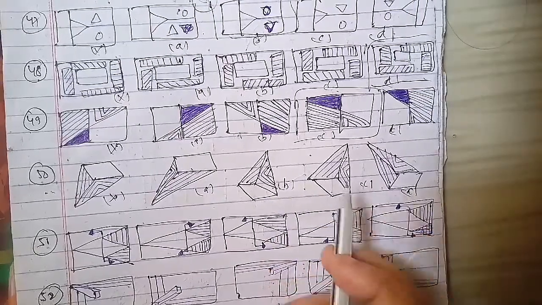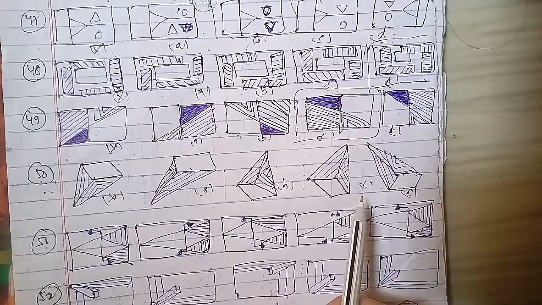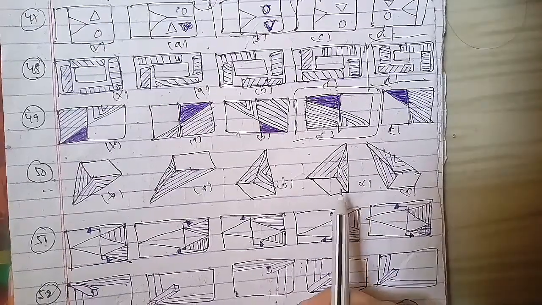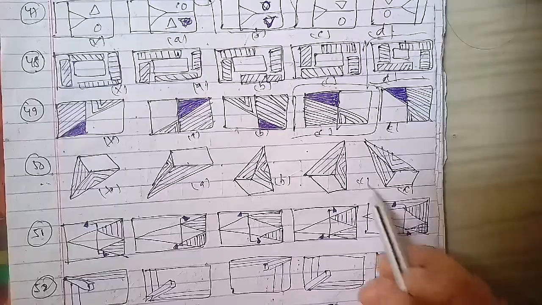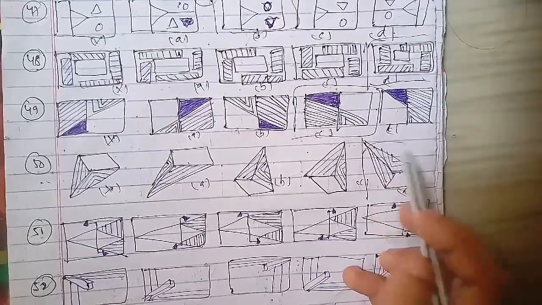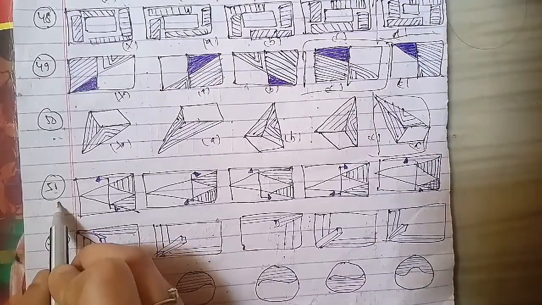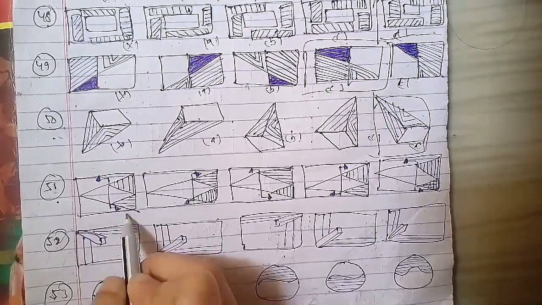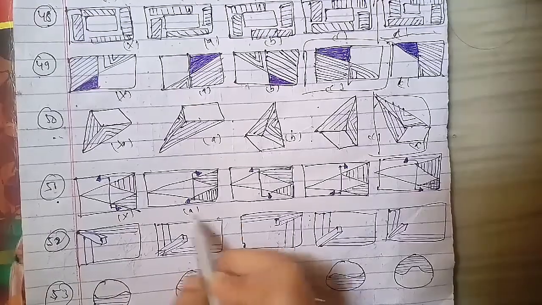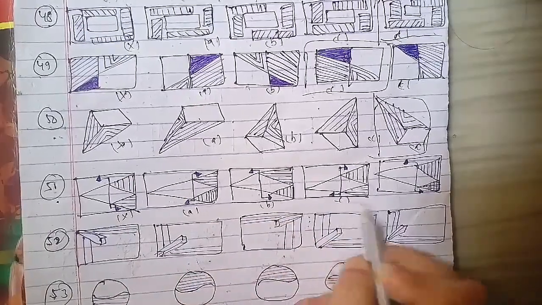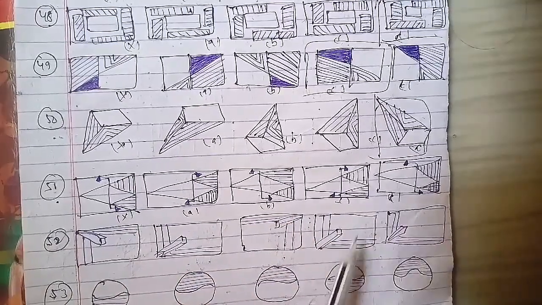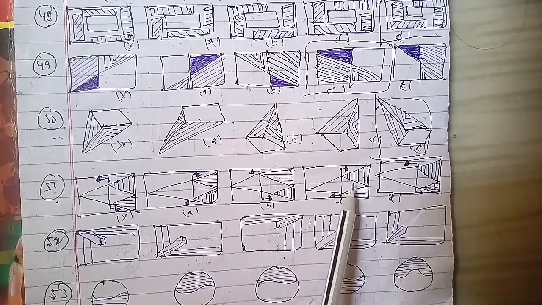We'll go ahead with another one, the 51st question of the session. These are the figures A, B, C and of course D. Among these types of questions, the answer that we have as the water image of these figures is figure A, which will be the right answer for this question as well, and that is the water image of all these.